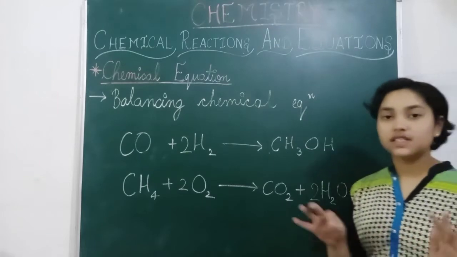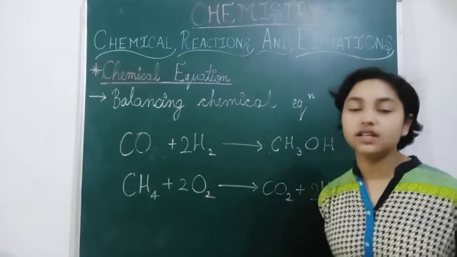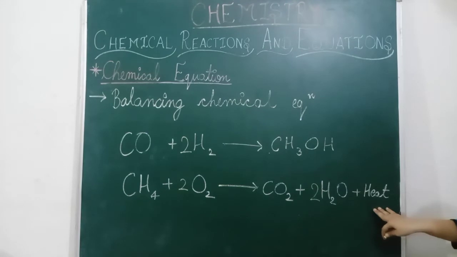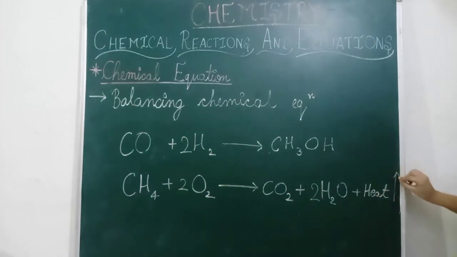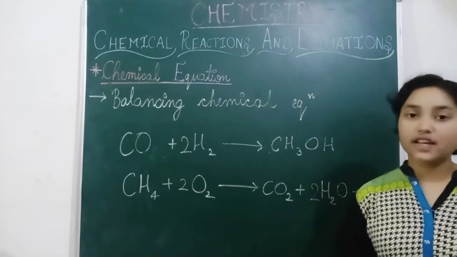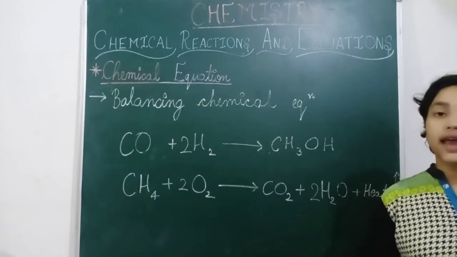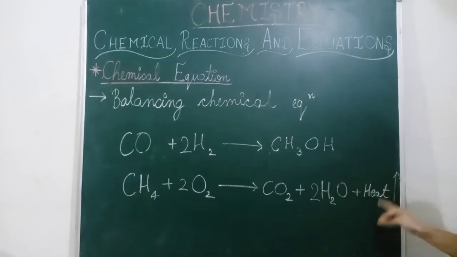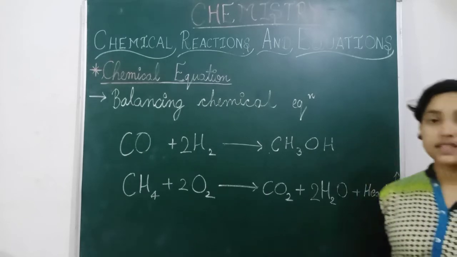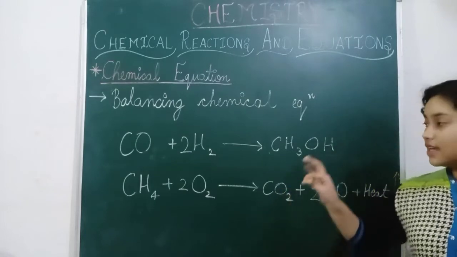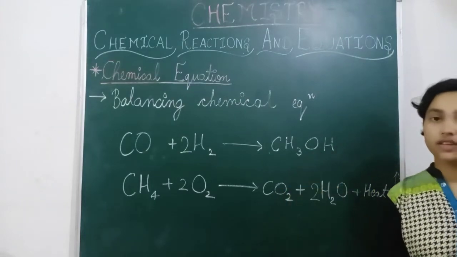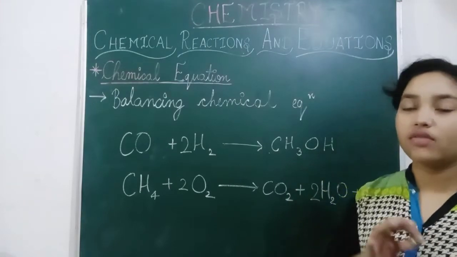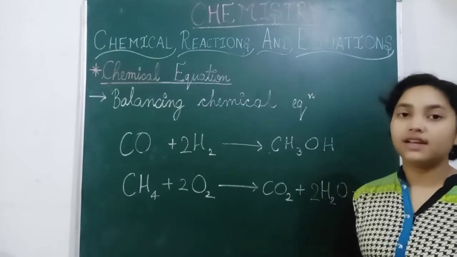That process is known as an endothermic reaction, and the process in which heat is released is known as an exothermic reaction. Endo means taking in and exo means out. So if heat is releasing, it is known as exothermic, and if heat is taking part in the reaction, it is known as endothermic reaction. Now we will move to one of the longest equations till here.